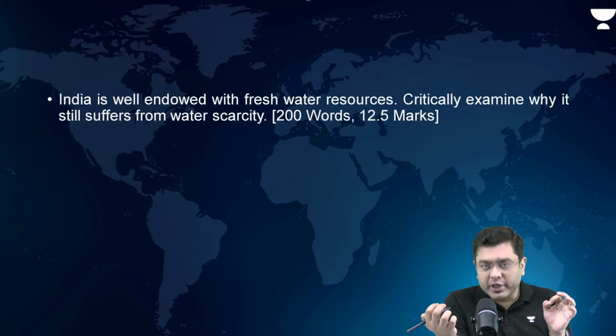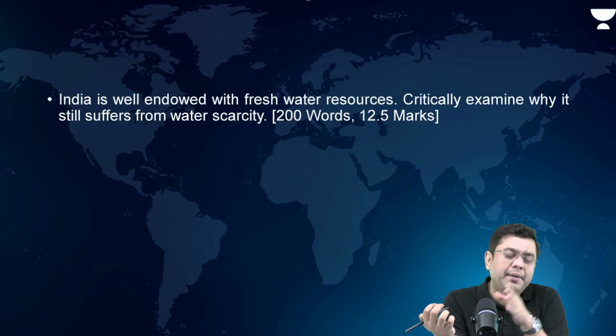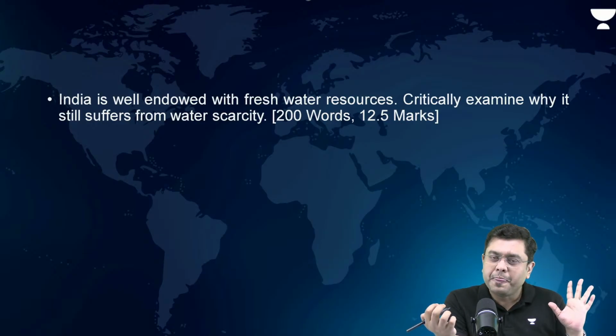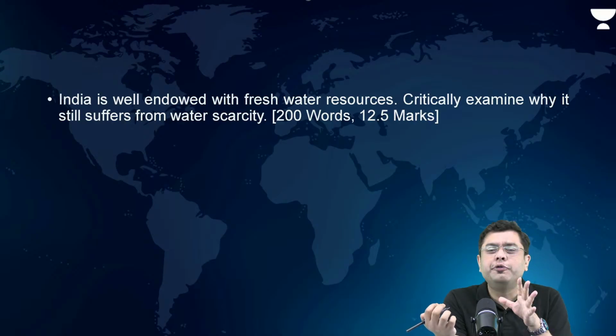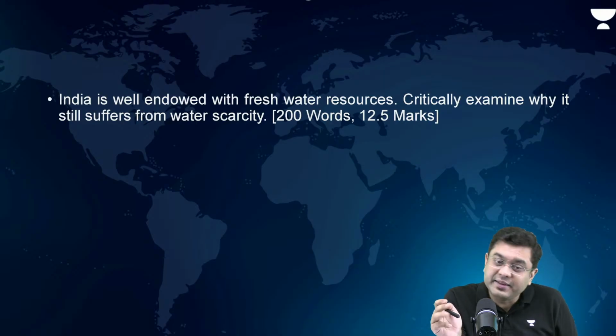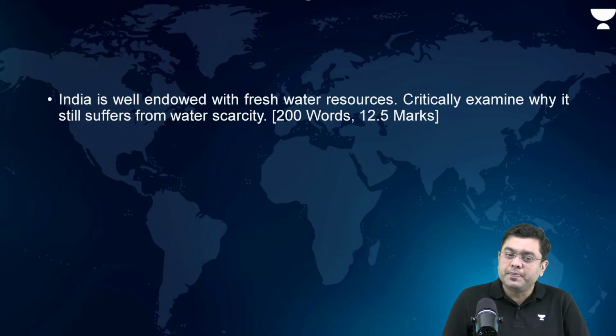Lack of enough water storage structures, isn't it? Lack, that is, enough dams, barrages, emergency canals, etc., are not built, right? Then pollution of water means majority of the freshwater resources, they become non-utilizable. That again can mention. You need to draw a map for water scarcity.